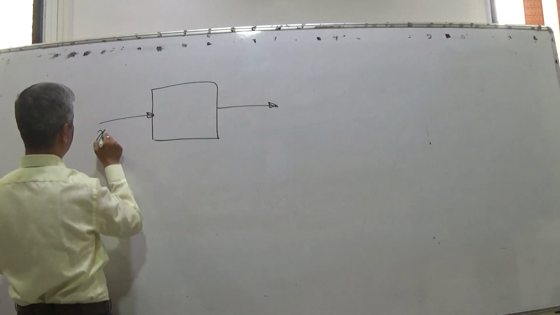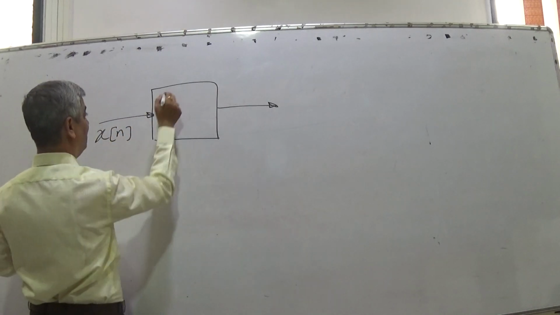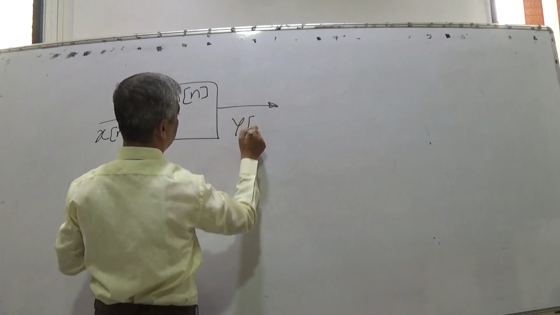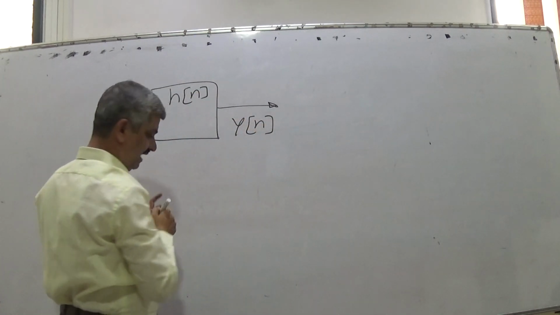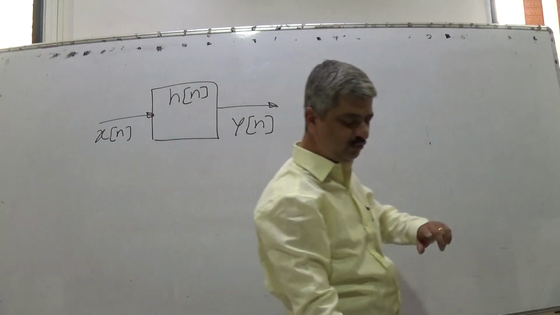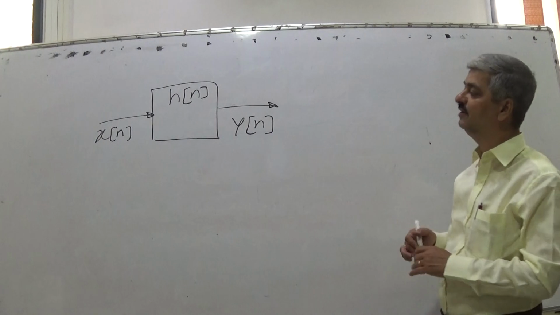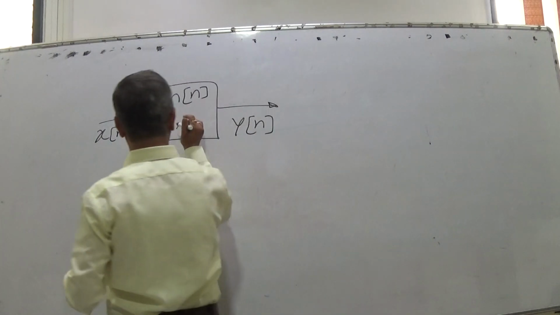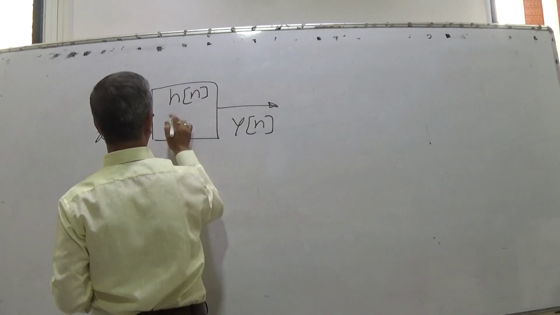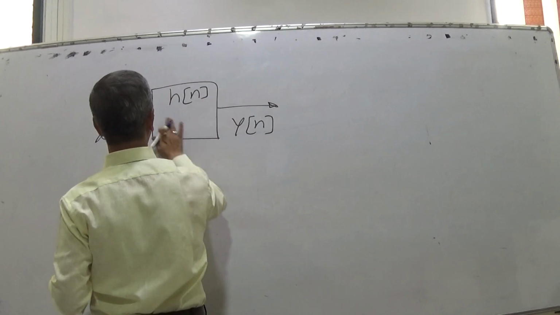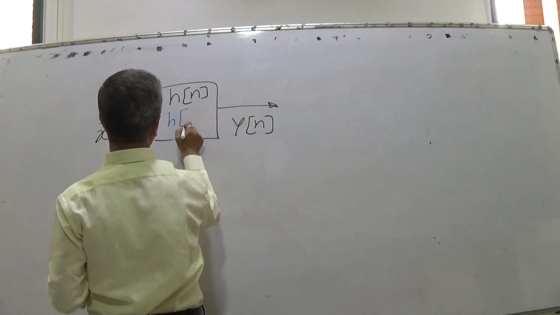So xn, hn you can write, no problem, and yn. Only thing is that while writing an expression where we are required to use both indexes, we treat it as hk. But if you don't want to be in a confused state, then you can say that yes, the sequence is hk.